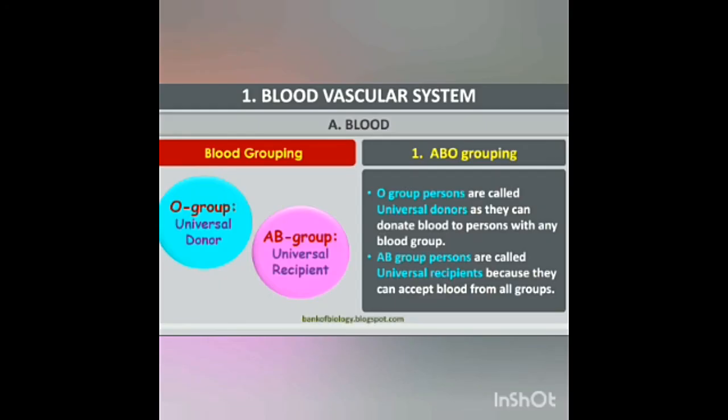Blood donation. In blood transfusion, one must consider the antigen and antibody compatibility between the donor and the person receiving blood. When an individual receives a mismatched blood group from the donor, agglutination, clumping of blood, occurs in the body which leads to death. Persons with AB blood group are called universal recipients, as they can receive blood from persons with any blood group. Persons with O blood group are called universal donors, as they can donate blood to persons with any blood group.